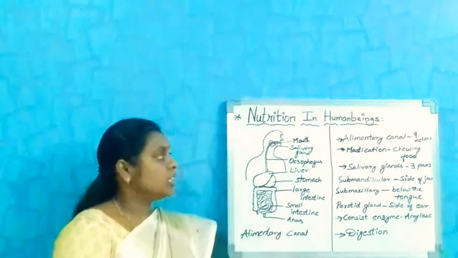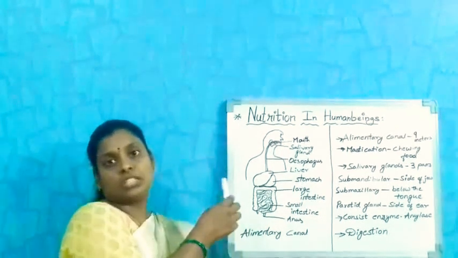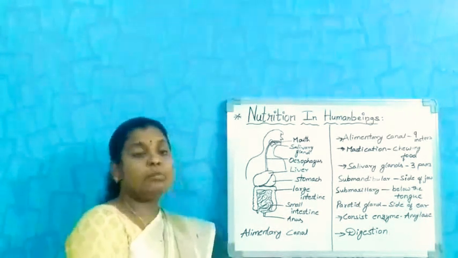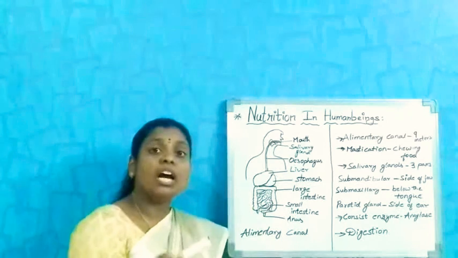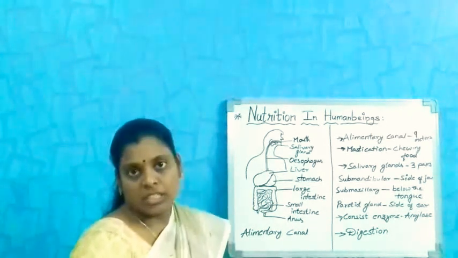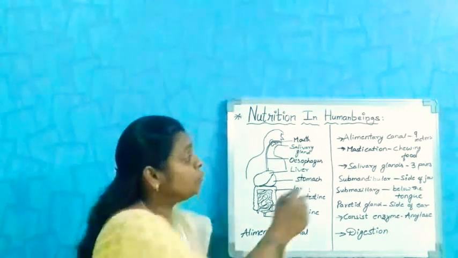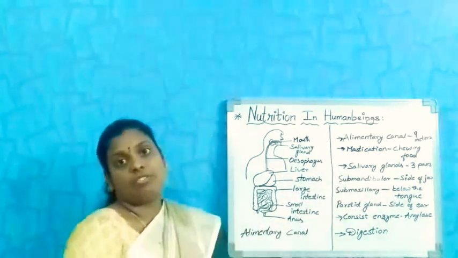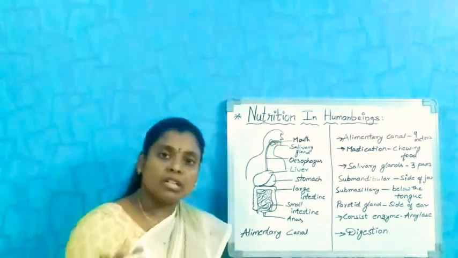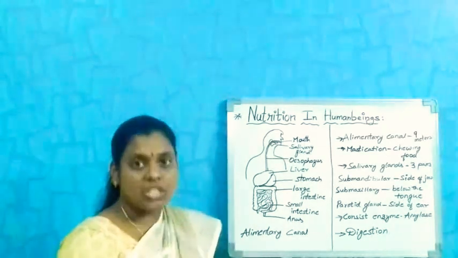If you see the nutrition of human beings, the alimentary canal which starts from the mouth to the anus measures about 9 meters. The alimentary canal includes the mouth, esophagus, stomach, small intestine and large intestine.